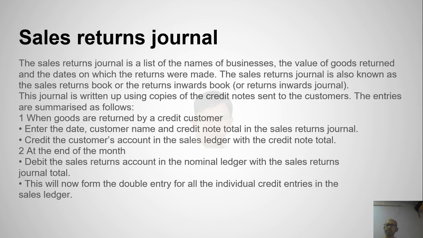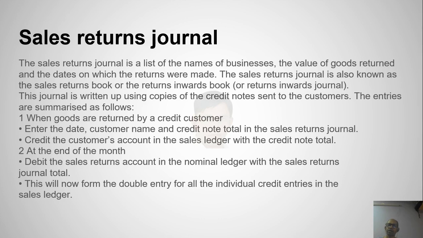Sales returns journal. The sales returns journal is a list of names of the businesses, the value of goods returned, and the dates on which the returns were made. The sales returns journal is also known as the sales returns book or the returns inward book or returns inwards journal. This journal is written up using copies of the credit notes sent to the customers. The entries are summarized as follows.